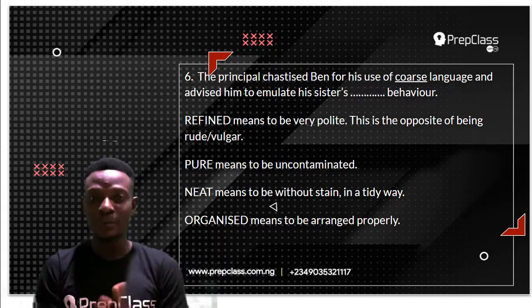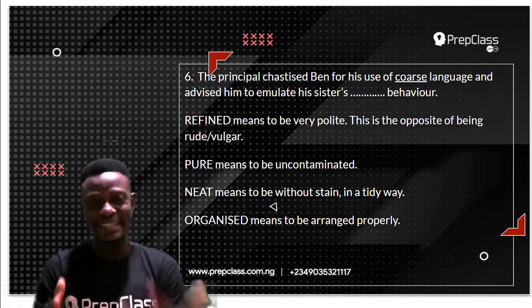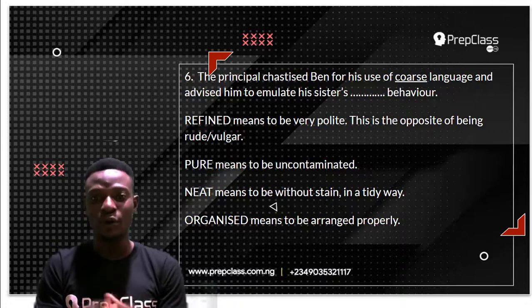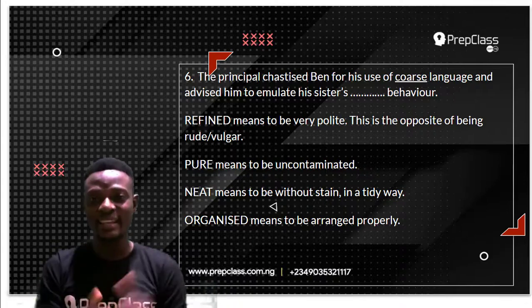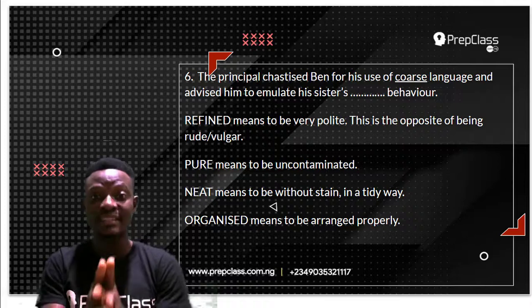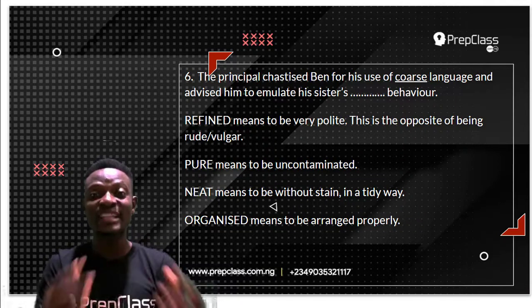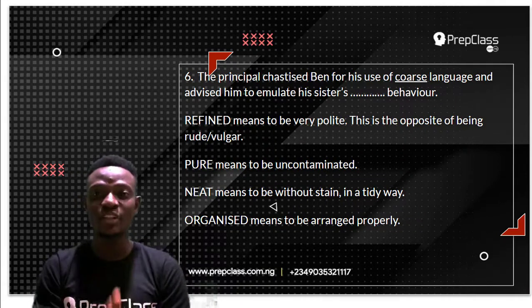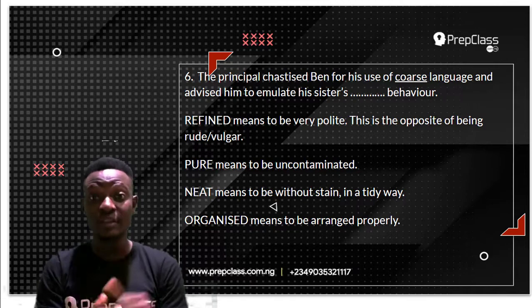It is not pure, because pure means to be uncontaminated. Now, coarse does not mean what? To be impure. It is not neat, because neat means to be without stain or to be in a tidy way. This is not the opposite of coarse. It is not organized, because organized means to be arranged properly. Now, this is not the opposite of coarse, because coarse does not mean to be disorganized.